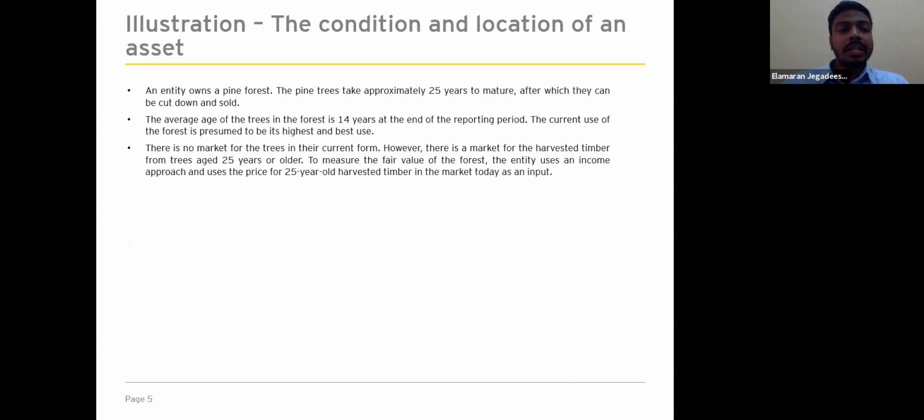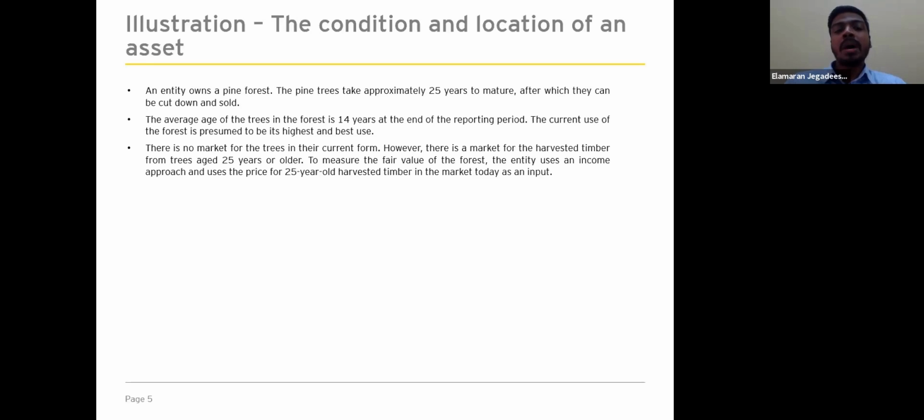The scenario is that an entity owns a pine forest. The pine trees take approximately 25 years to mature, after which they can be cut down and sold. The average age of the trees in the forest is 14 years. At the end of the reporting period, the current use of the forest is presumed to be the highest and best use.